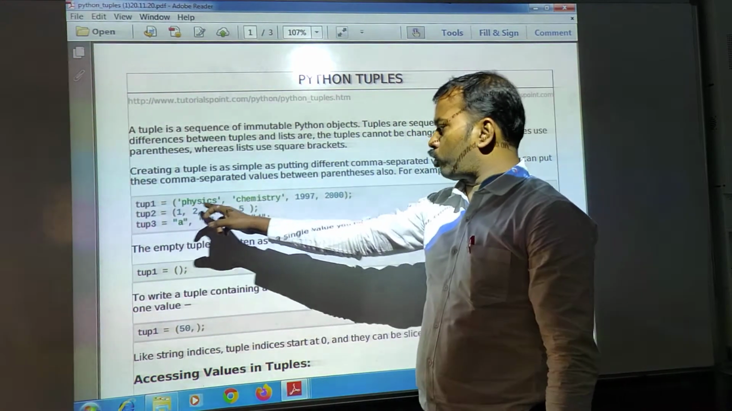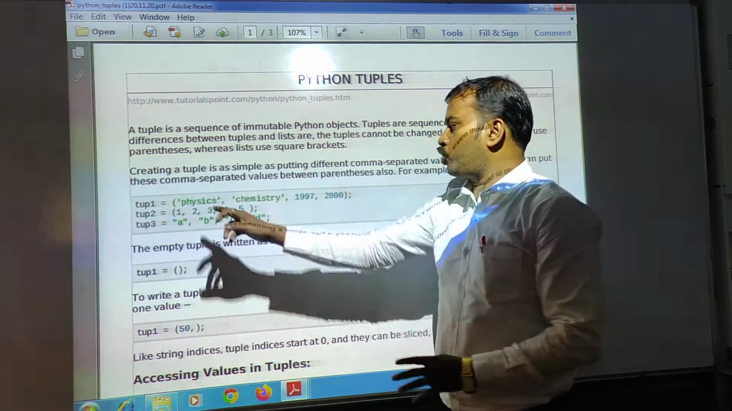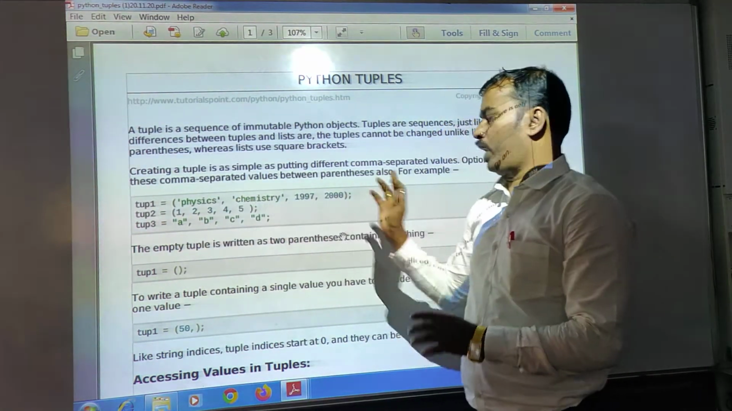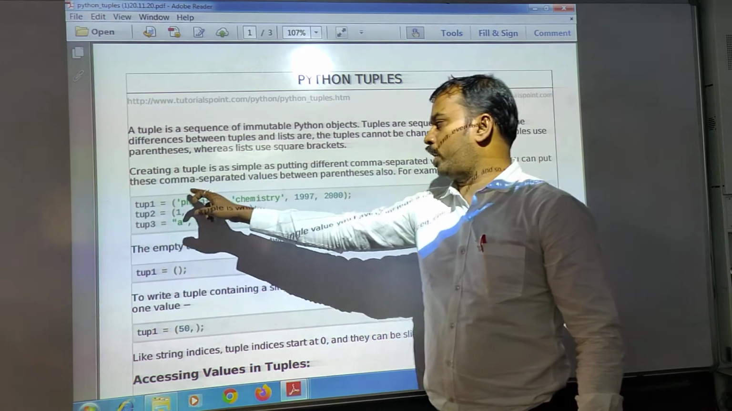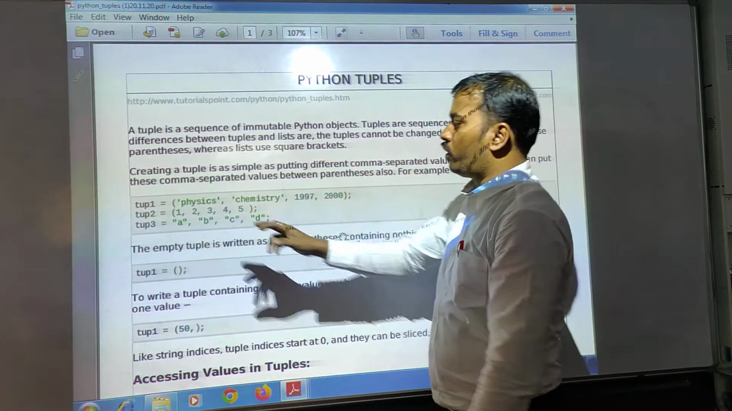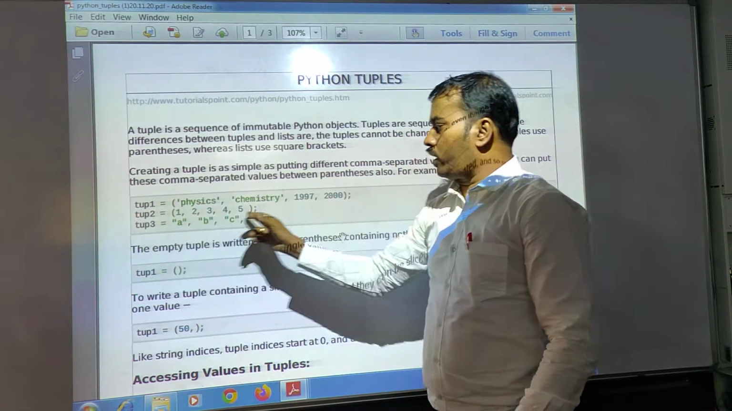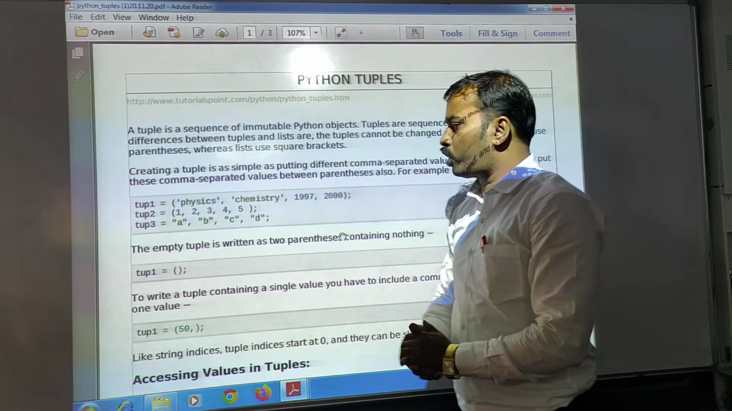You need the heterogeneous type. What is the meaning of heterogeneous type? I already told you: heterogeneous means different types of elements. Different types means, for example, a string and an integer value can be combined together and stored inside a tuple. In another tuple I can take integer values. I think you understand this.